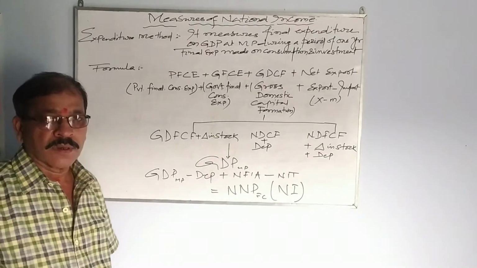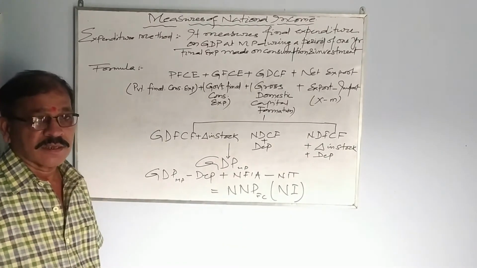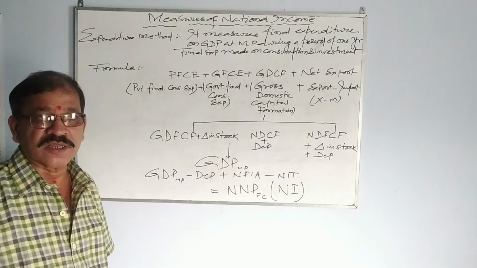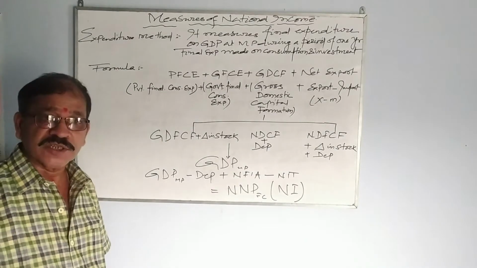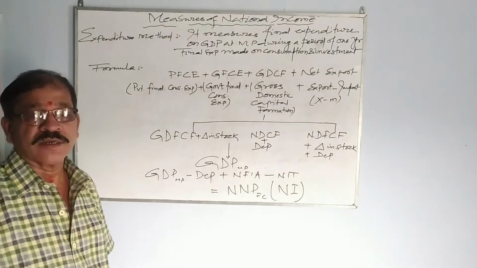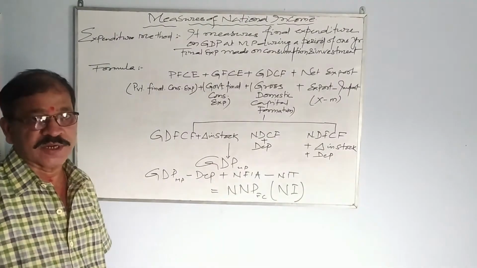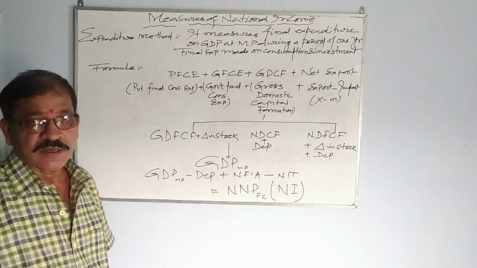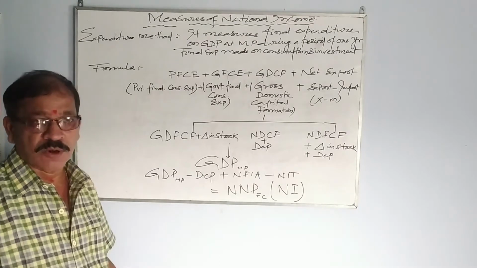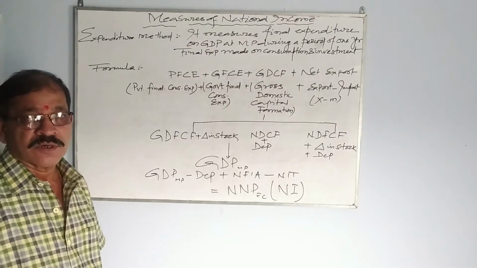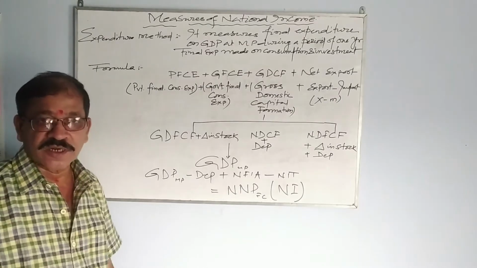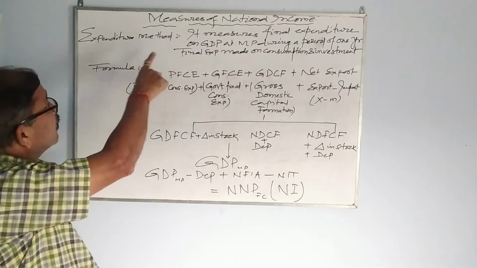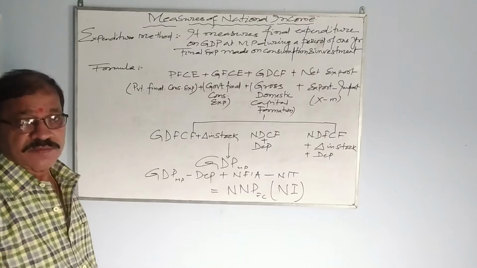Students, we were discussing the methods of measuring national income. As you all know, there are three methods by which we can measure national income: value added method, income method, and expenditure method. So value added method, income method we completed, and we also solved some numerical problems. So today we are going to discuss expenditure method, the third and the last method by which we can calculate national income. So let us first know what is expenditure method.